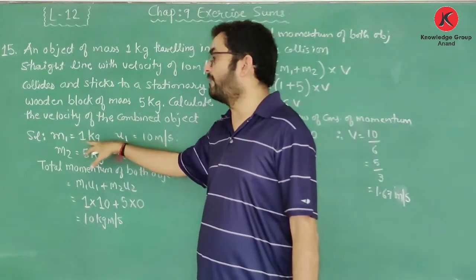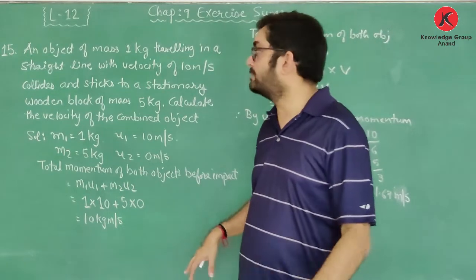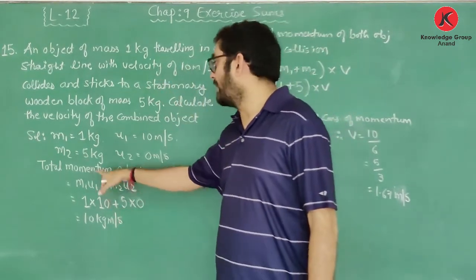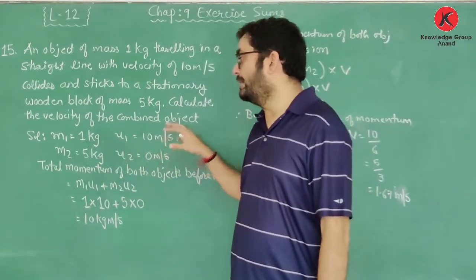तो यहाँ पे हुआ मेरा m1 1 kg और u1 हुआ 10 meter per second. Now what is the another object? We are having a stationary wooden block having mass 5 kg. So m2 is 5 kg, and as the wooden block is stationary, the value of u2 is 0.